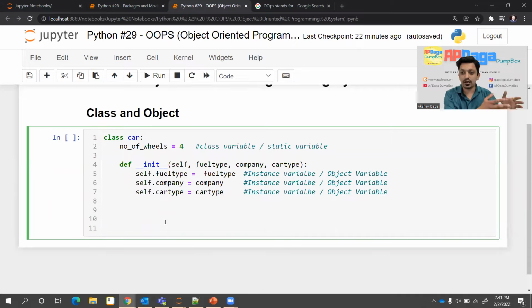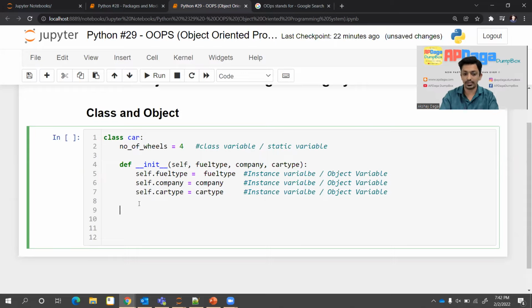Like if I write a function test, then if I want to call that function, I have to call it by the same name, test. But I'll never call any function named init. It will be called automatically whenever I create an object for this class. I'll show that in the next step in the same video. So I'll never call this, but init will be called internally, automatically.